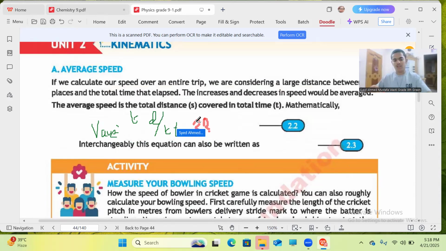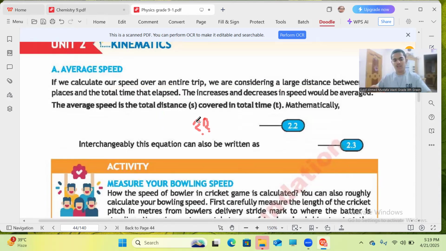So what you said in your formula is exactly the definition of average speed. The word average is always describing to us the word total. We can say that average speed is defined as the total distance covered in total time. That is known as average speed. So firstly, I'll write it, read these three lines: average speed.